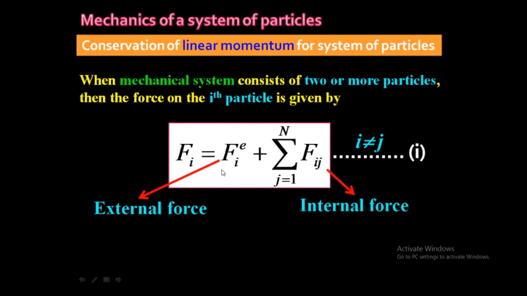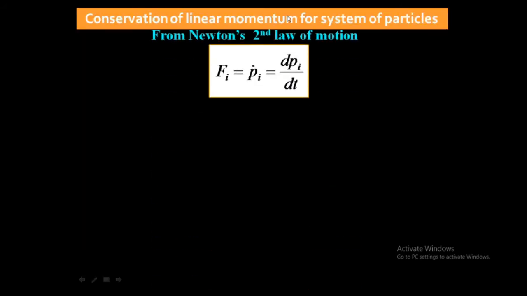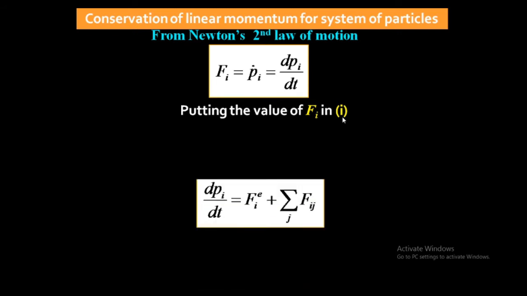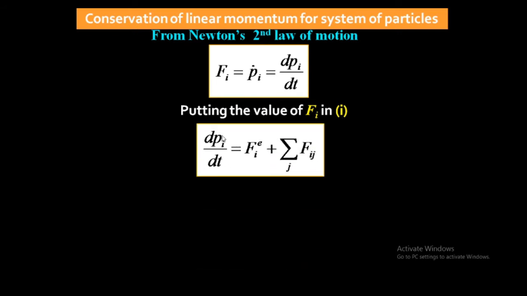Here is Fi, so we can replace Fi by dpi by dt, because according to Newton's second law of motion, Fi means dpi by dt. So putting the value of Fi in equation number 1, Fi की जगह अभी मैंने क्या रख दिया, dpi by dt.